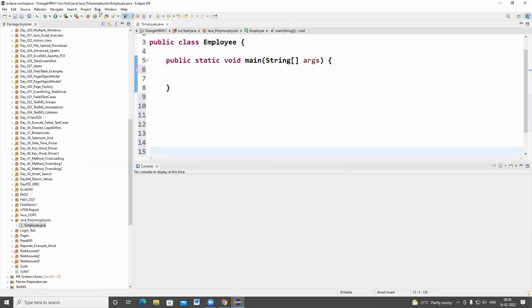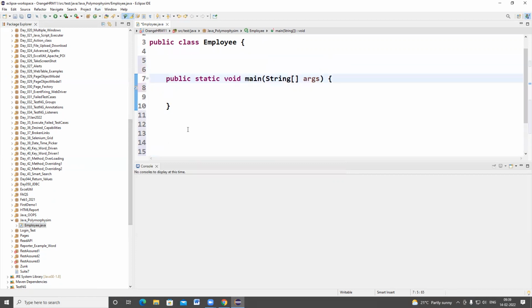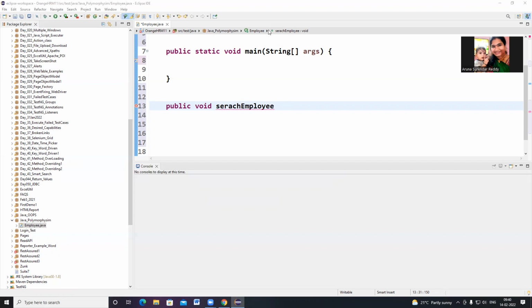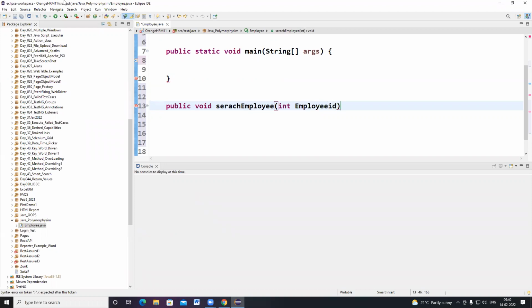Now I want to write a search employee method: public void searchEmployee, with an integer employeeID, and I can write throws Exception.